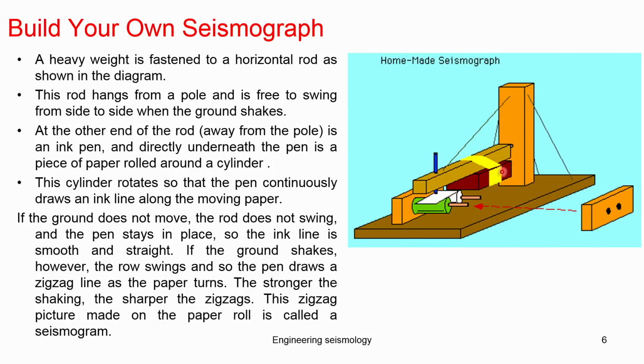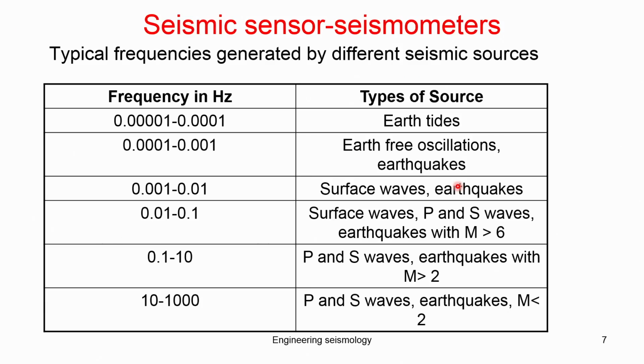This is a simple wooden, homemade seismogram you can make, and you can shake it here and see. On related videos, the seismogram explanation and discussion, you can find plenty of videos and explanations on YouTube. You can refer to that and enhance your knowledge of this subject.